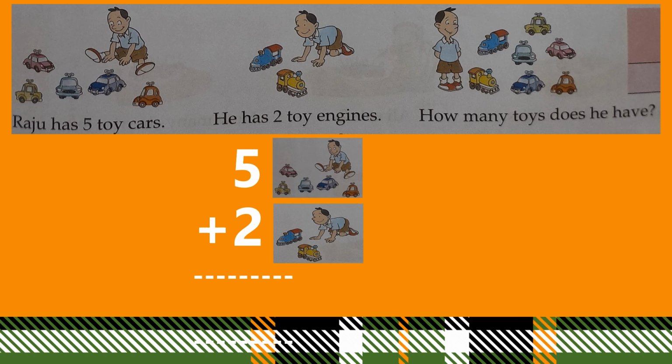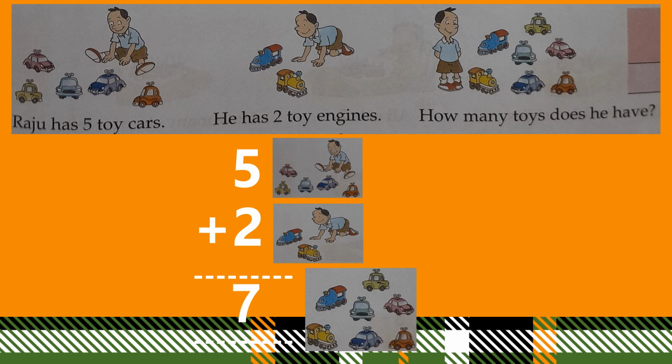So 5 plus 2 is equal to 7 toys. 1, 2, 3, 4, 5, 6, 7. How many toys does he have? He has 7 toys.